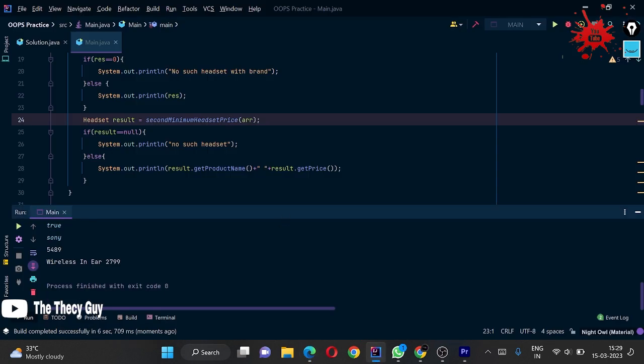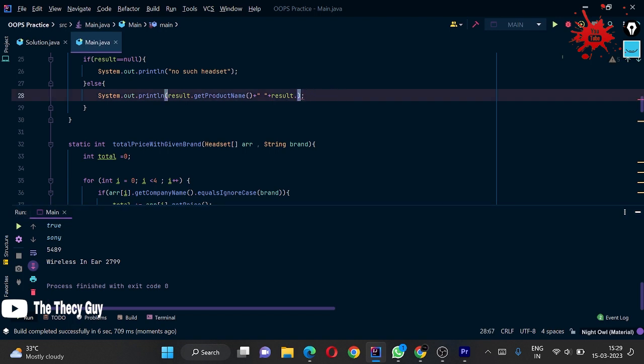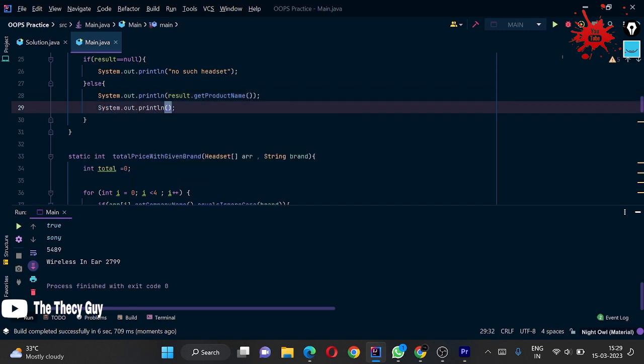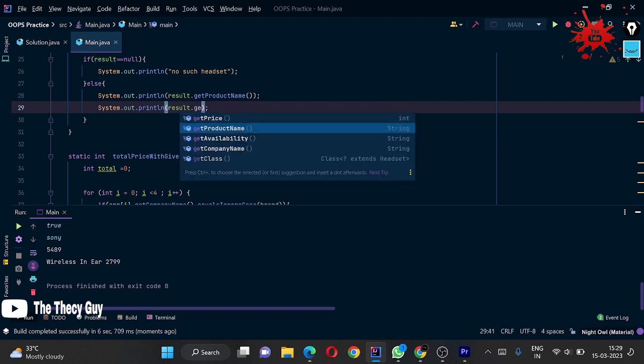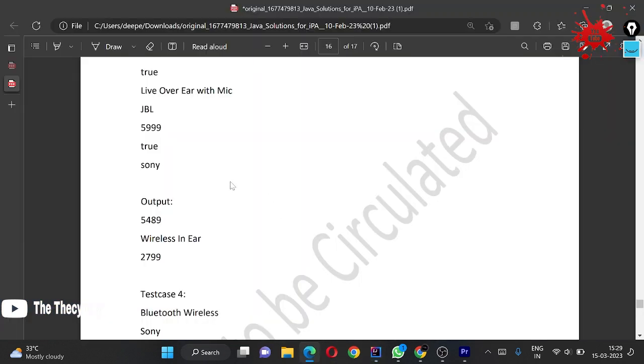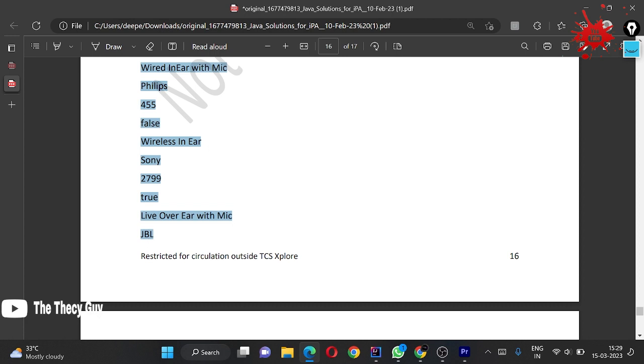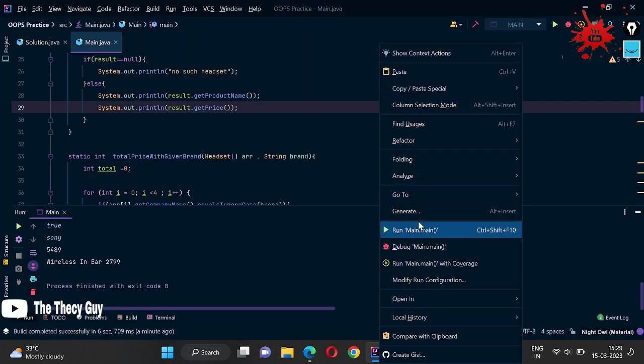One thing is that it is printing on a new line. So what we can do is remove the answer from here, and add another line here and print System.out get price here. So this may be fine. Now we can search for the second test case, meaning the fourth test case. Let's copy this, come here, and run this again.